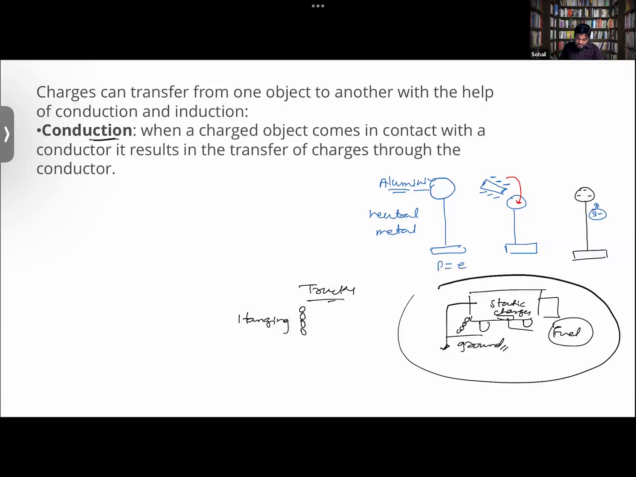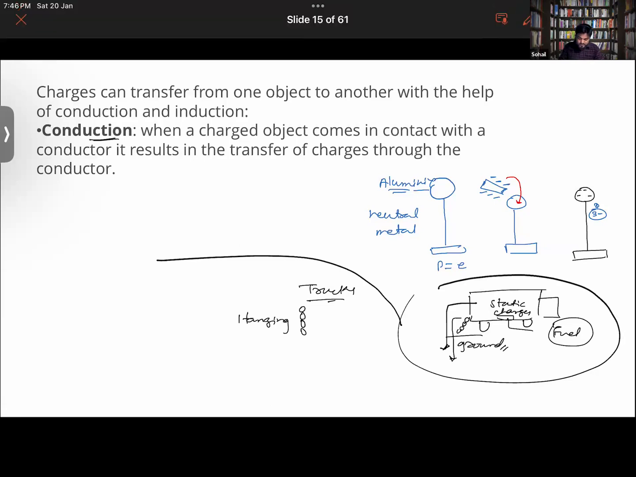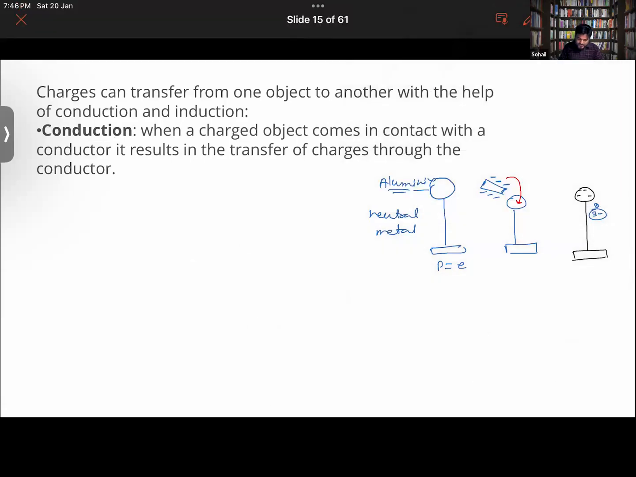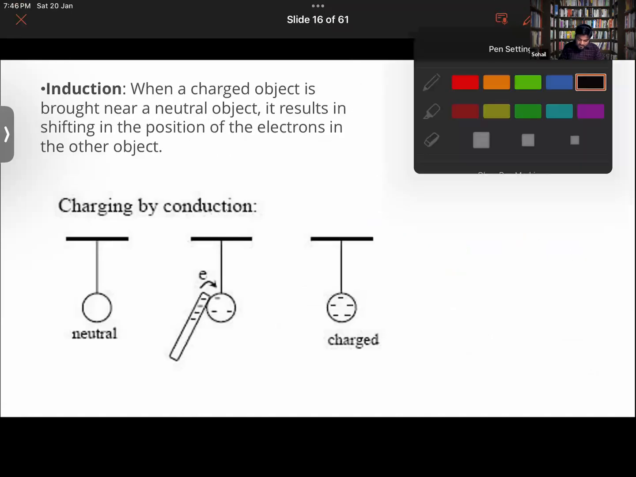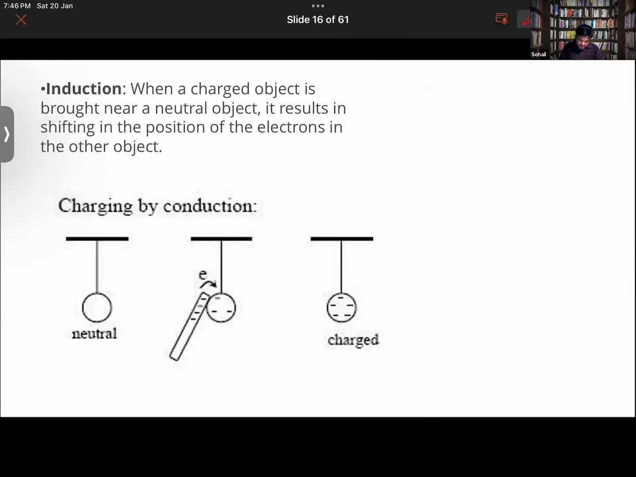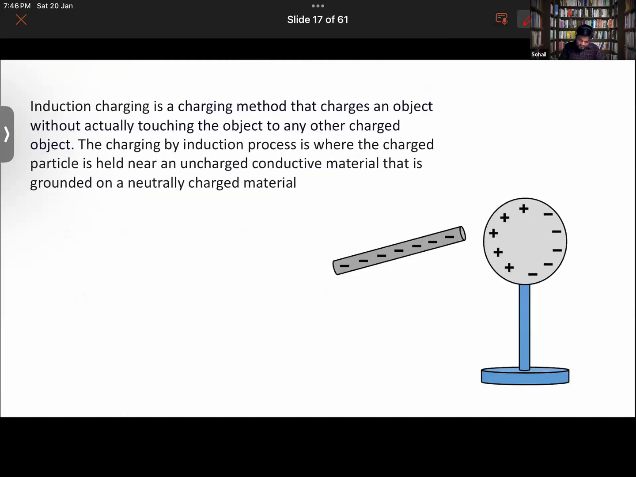Where will you study this? In electrostatic charge. And here, by which method is the charge flowing into the ground? Conduction. Very good. So that is conduction. Apart from conduction, there's another image over here. You can understand this one. By the way, your definition will come in this.